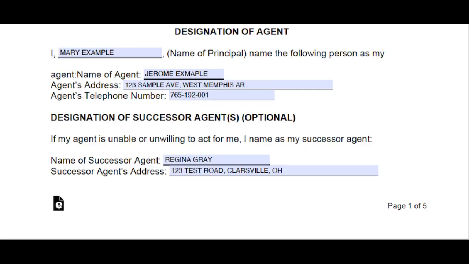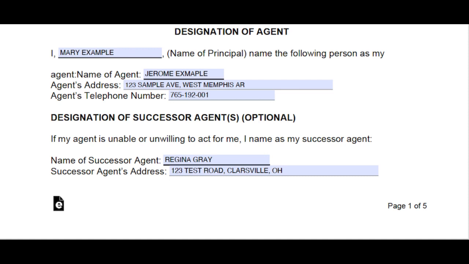The first blank is where the principal will write their full name. Agent is the name of the principal's chosen person to handle their affairs. Agent's address, complete address. Agent's telephone number, current phone number. If my agent is unable or unwilling to act for me, I name a second person as my successor agent.